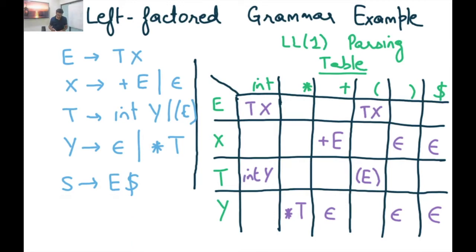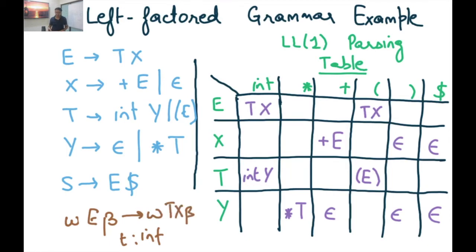So once again, during my leftmost derivation, I have this state α E β, and my next token is an integer, then I should derive α TX β, right?